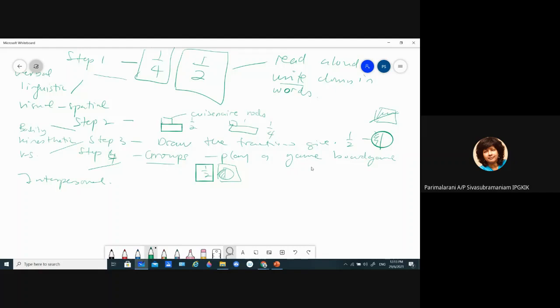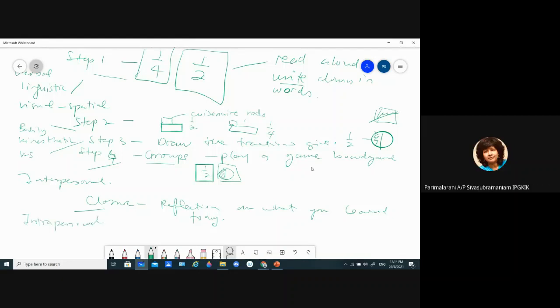And then finally, maybe for closure, I ask them to write a reflection on what you learned today. A lot of teachers have students keep journals. Every day they write a reflection on what they learned today. When they do this, this is individual work. Therefore, this is intrapersonal.